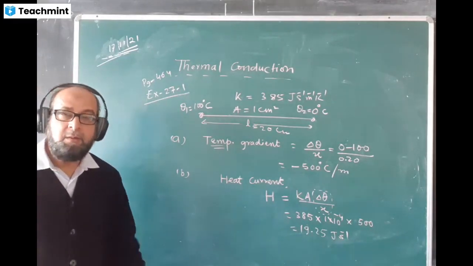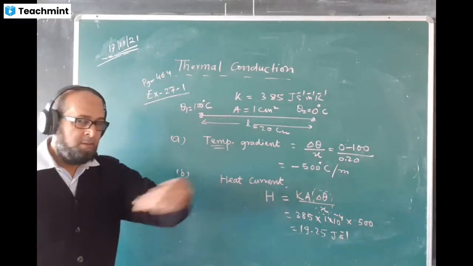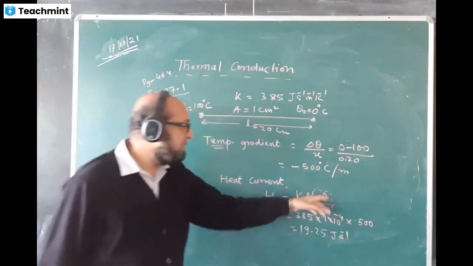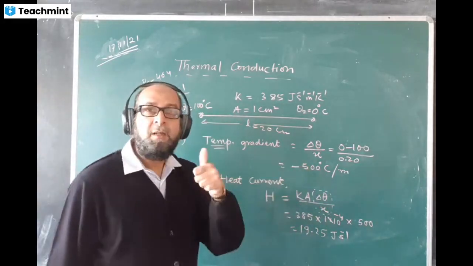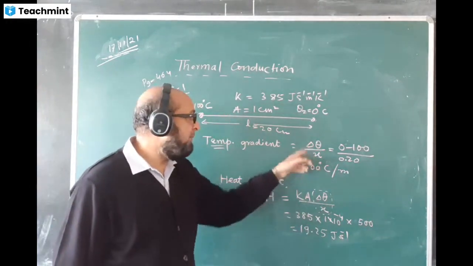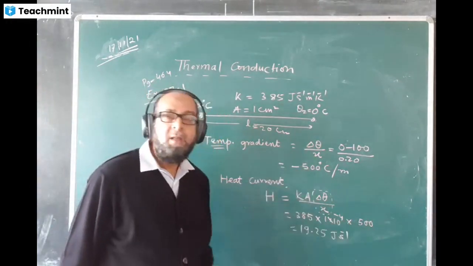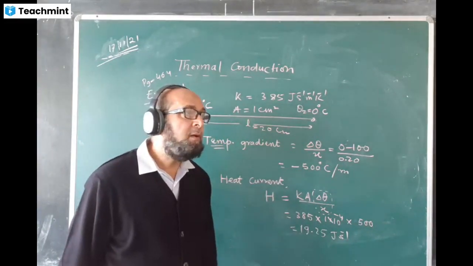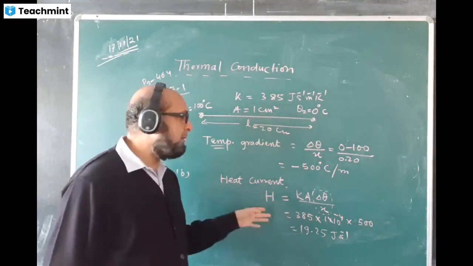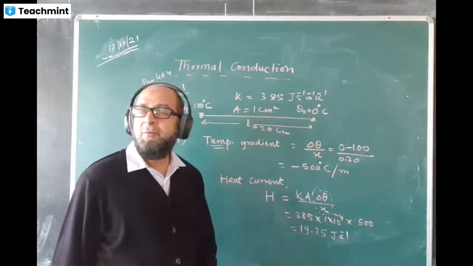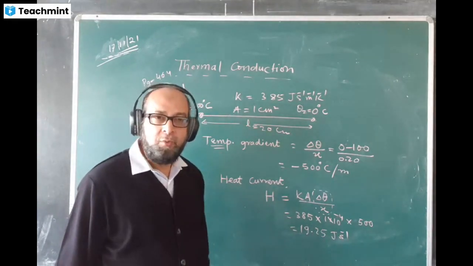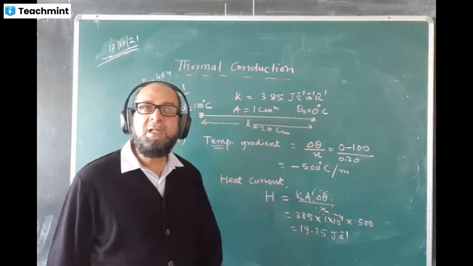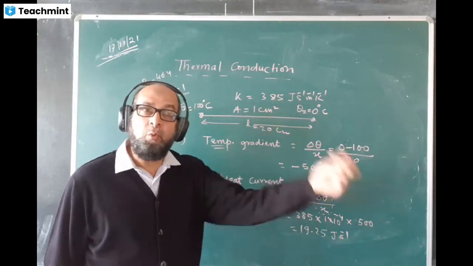Yes, you are right, I replaced delta theta by x there with the delta theta by x value as a whole, 500. If you want, you can put the sign separately. But heat current, we are just calculating magnitude. Here also, you may not put the sign. The minus sign only tells you that the heat transfers from high to low.